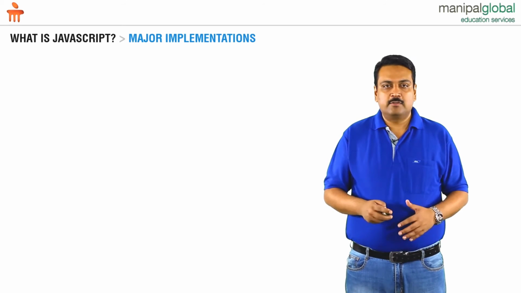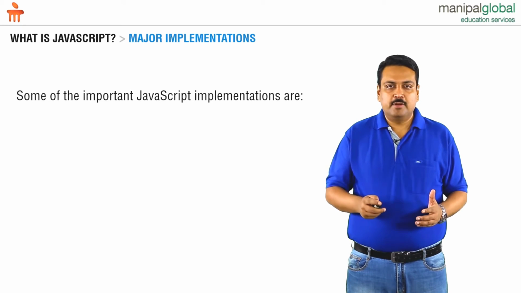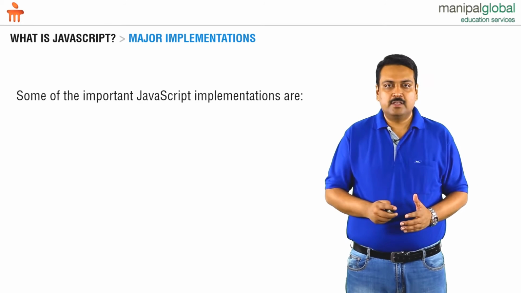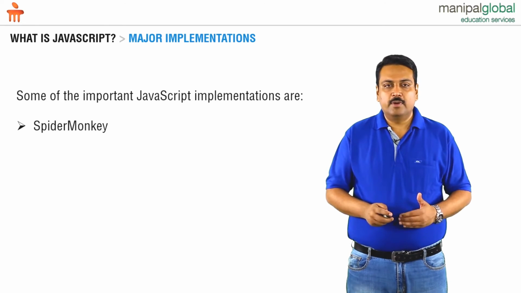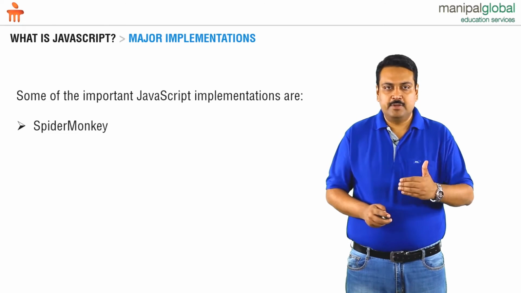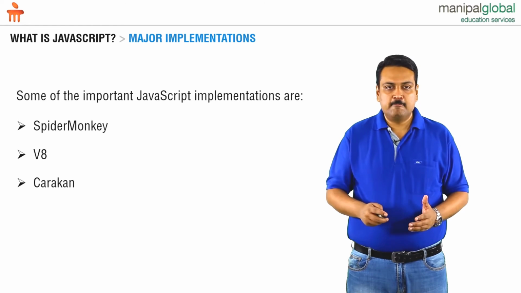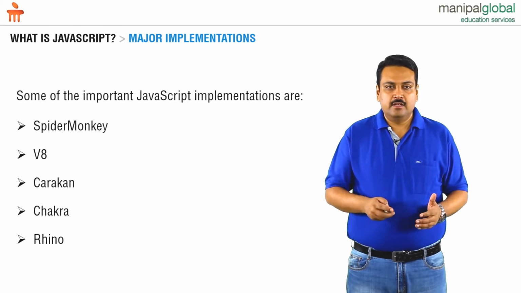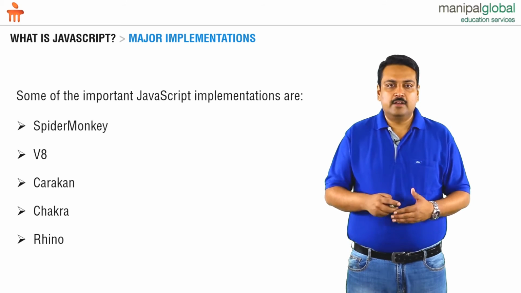Now let's look at some of the major implementations of JavaScript. JavaScript is implemented on the client side as well as on the server side, but the major implementation is in the form of JavaScript engines. Here I have some examples of JavaScript engines. I have SpiderMonkey, which is a major JavaScript implementation. I have V8, Carakan, Chakra, and Rhino. Chakra is the JavaScript engine on IE, V8 is for Chrome, and it is used in Opera.